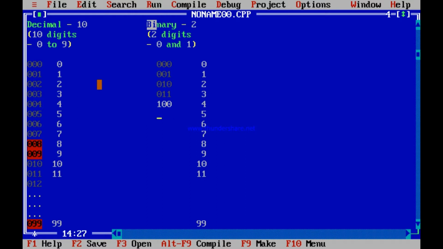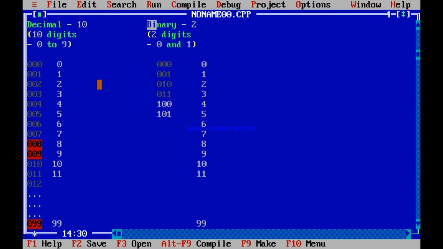5. So how to increase? How to write 5? Obviously 5 is 1 0 1. You increase this last digit to 1. Obviously it increments by 1, 1 0 0 to 1 0 1, and 1 0 1 is 5. 1 0 1 is not 101. 1 0 1 is 5. I think you get it.